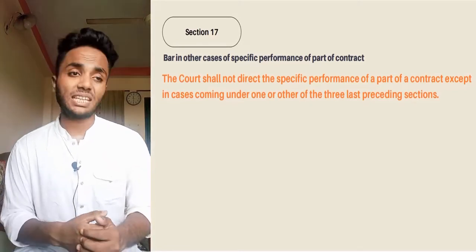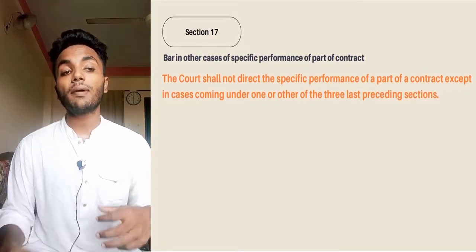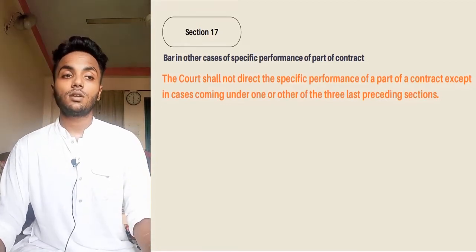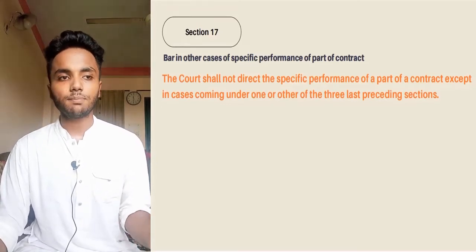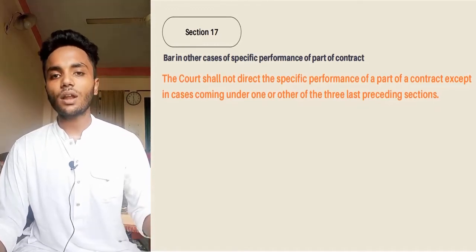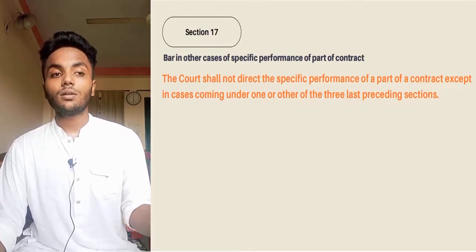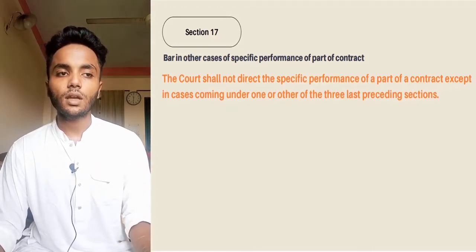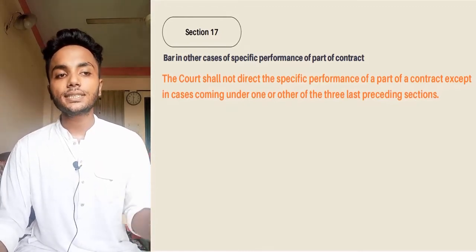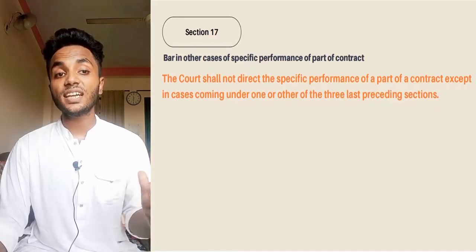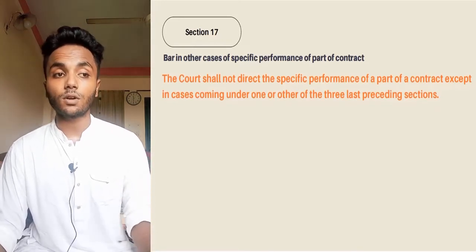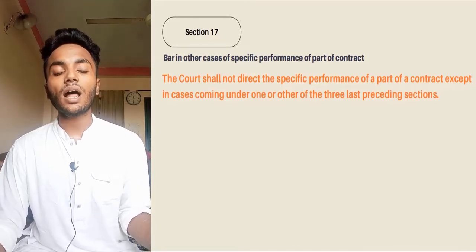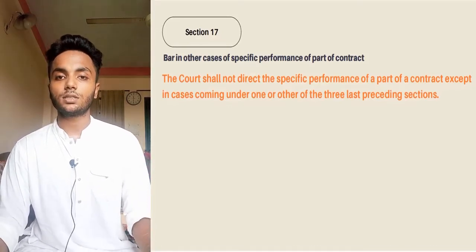Section 17 is basically talking about bar in other cases of specific performance of part of a contract. Sections 14, 15 and 16 are basically talking about specific performance of part of a contract. Here under section 17, it is said that the court shall not direct specific performance of a part of a contract except in the cases coming under one or other of the three last preceding sections.